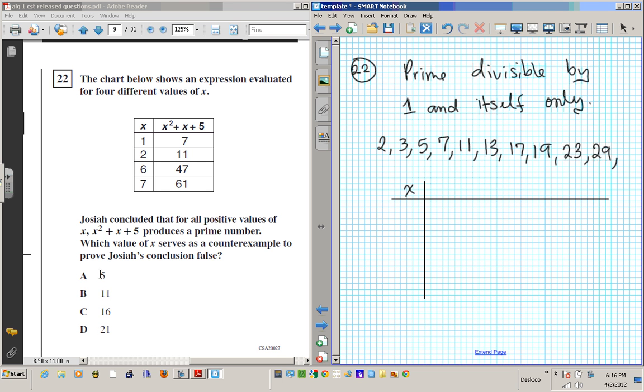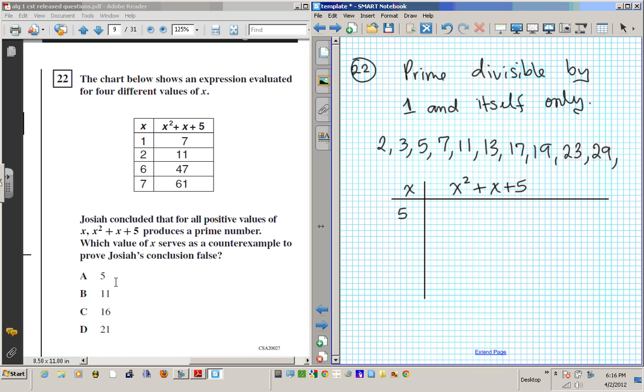Alright, let's try our first option here, which is x equals 5. The question is, if I plug in 5 for x in the expression x squared plus x plus 5, will I get a prime number? Yes or no? If I get a prime number, then we have to check the next one to make sure. One of these should generate a non-prime, and that will be our answer.